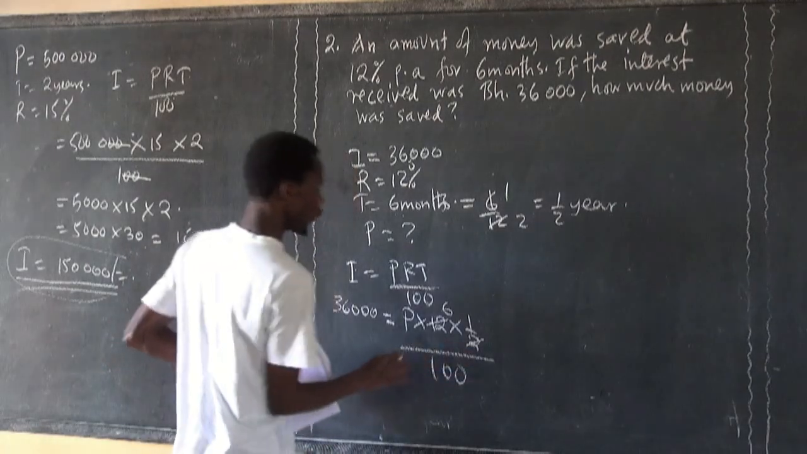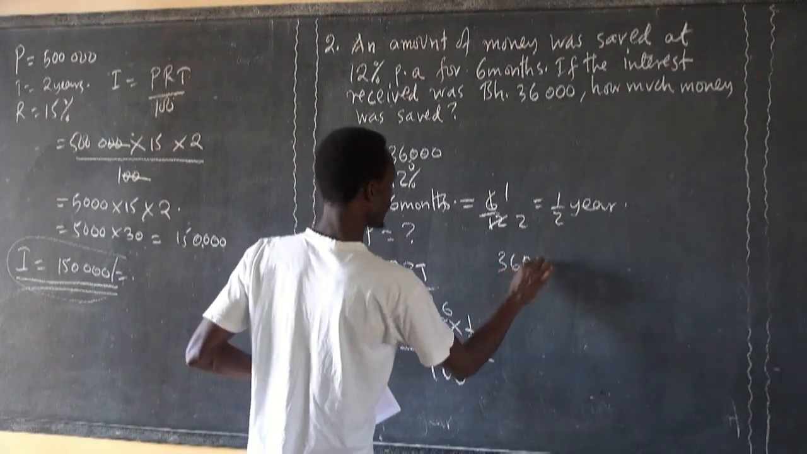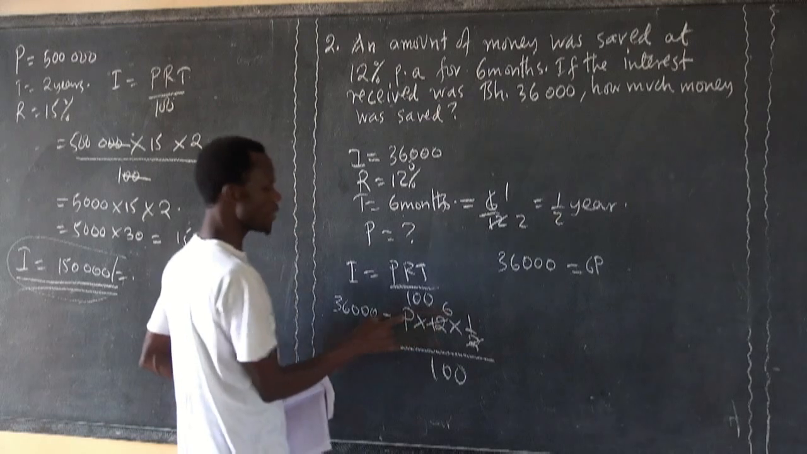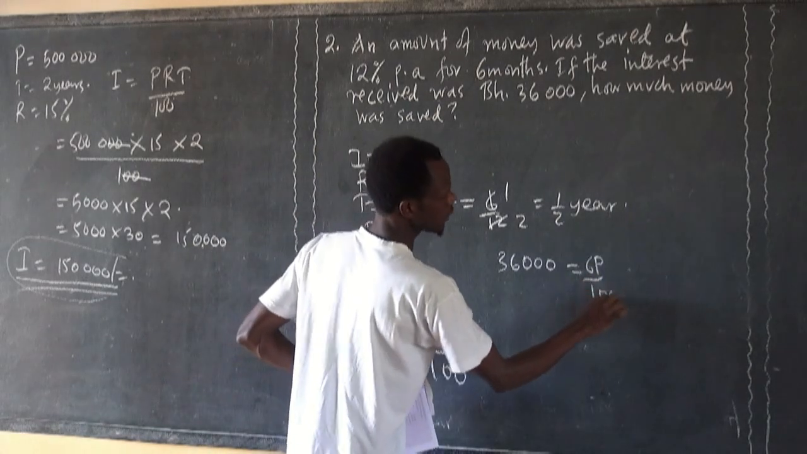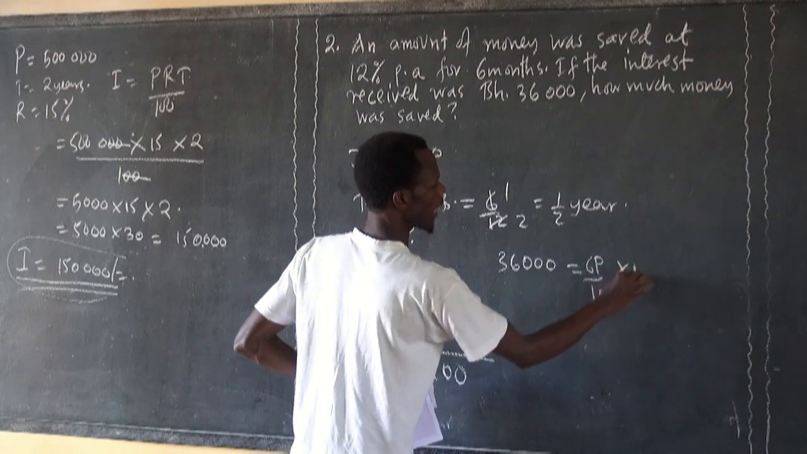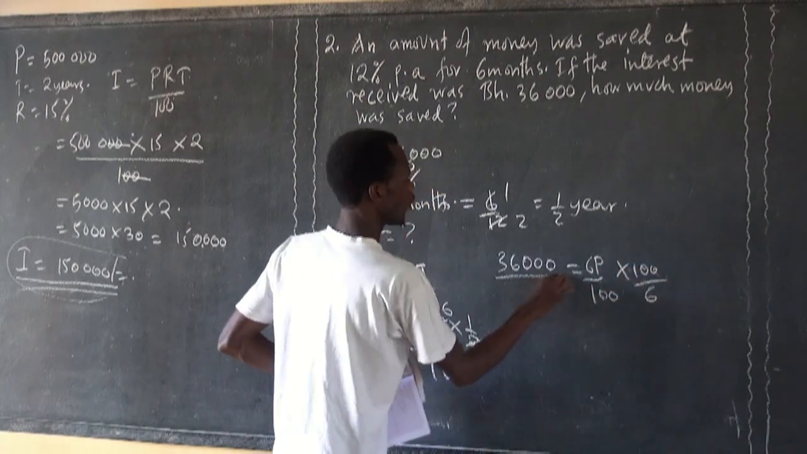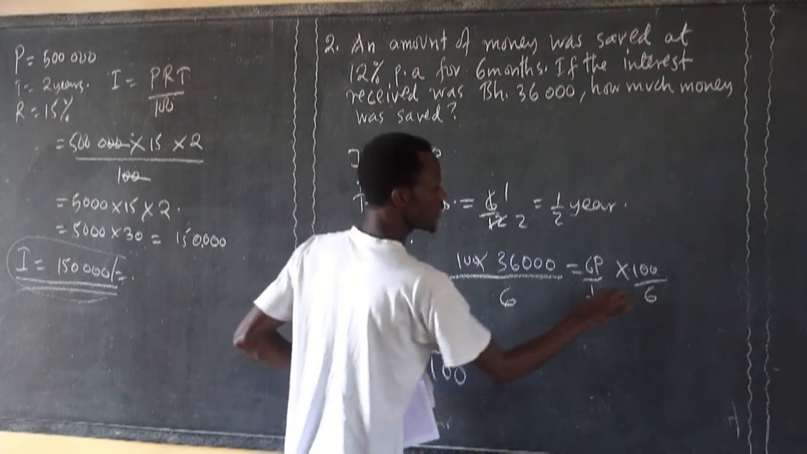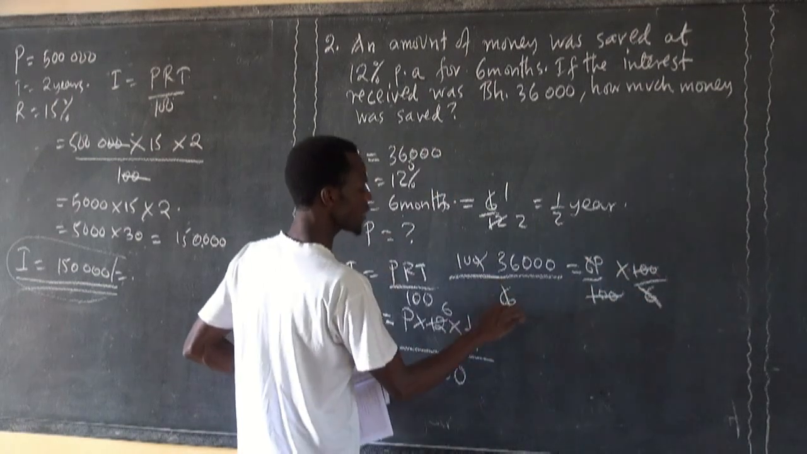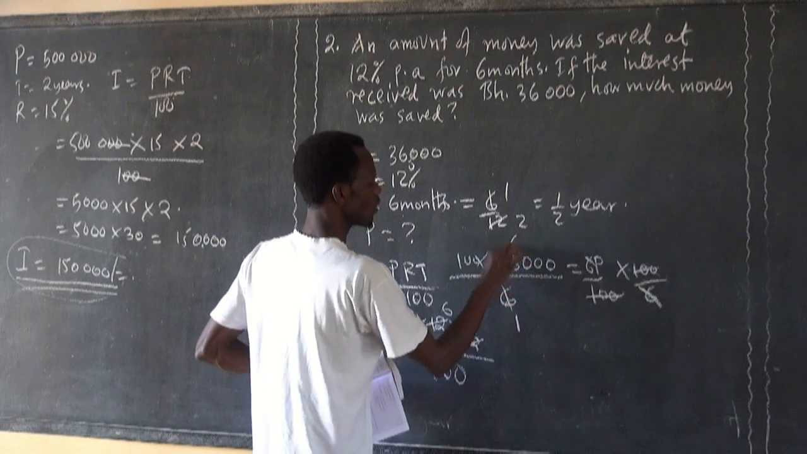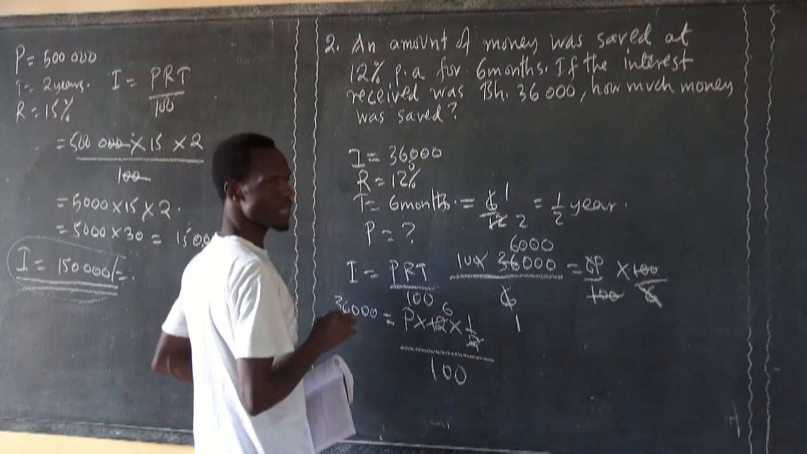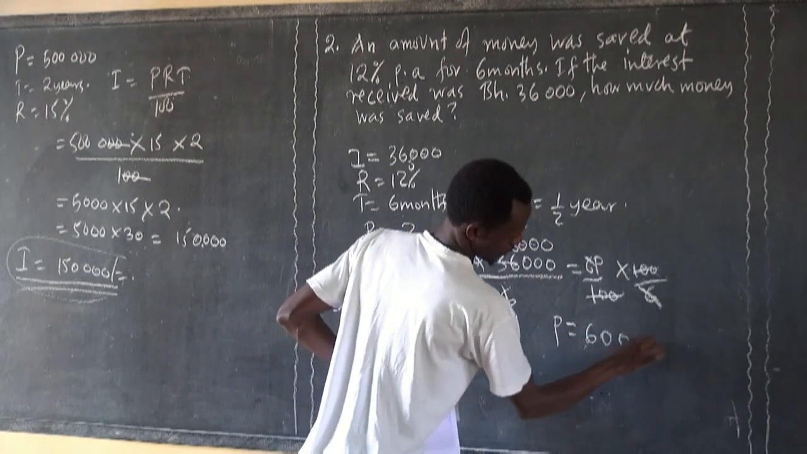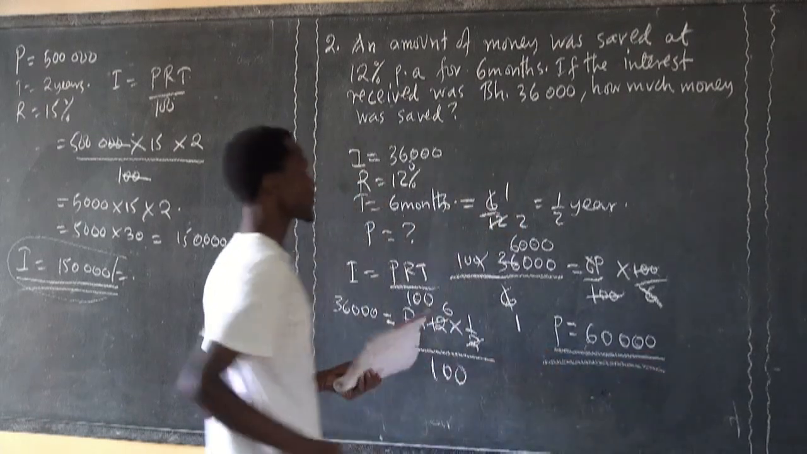Then we have 36,000 is equal to 6P over 100. Then we multiply by 100, we divide by 6. We multiply here by 100, we divide it by what? By 6. Now this comes out. Then by 6, 1. By 6 it is what? 60. Then we have 6,000 times 10. Now P is equal to 60,000. Now this is how much money was deposited.